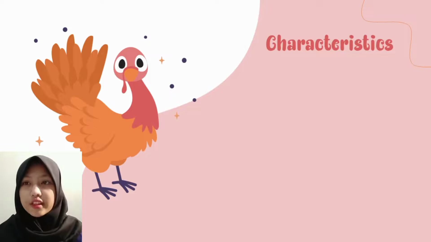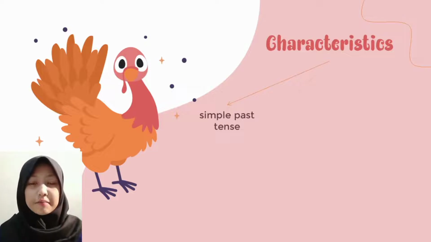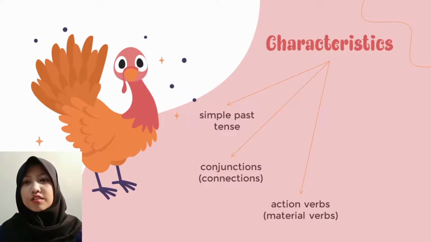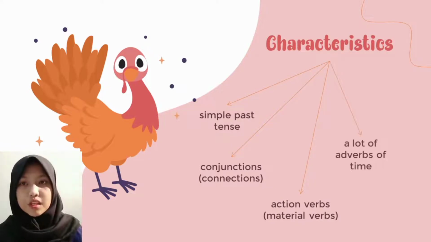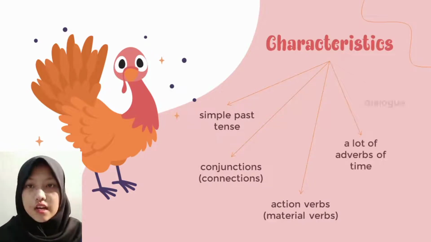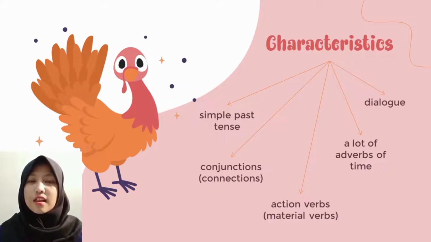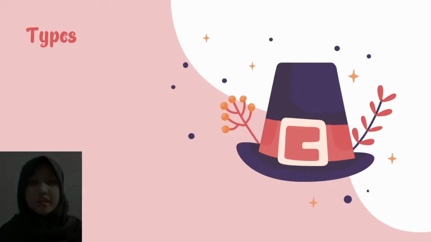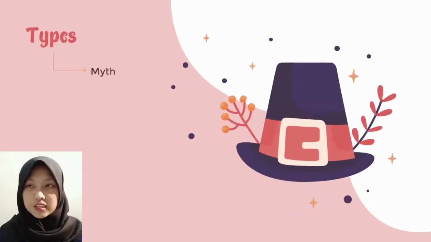Why is the text called narrative text? Because the text uses simple past tense, conjunctions or connections, action verbs or material verbs, uses a lot of adverbs of time, and there is a dialogue. There are many types of narrative text.